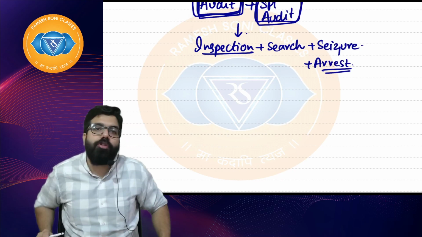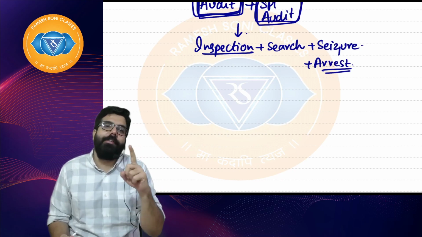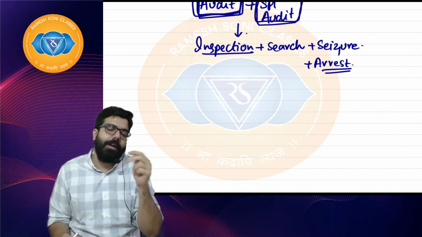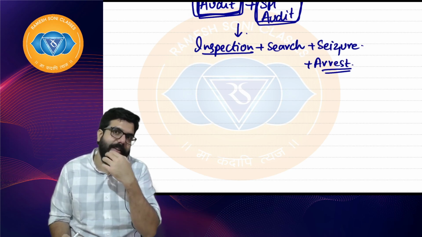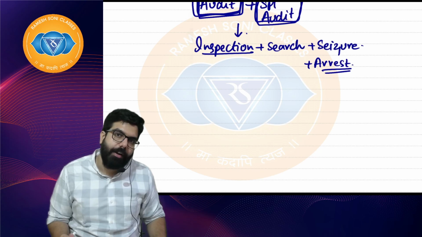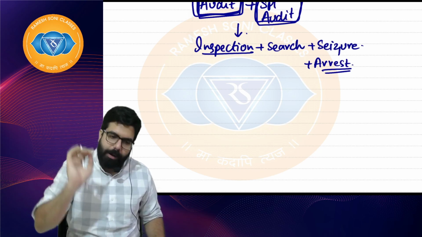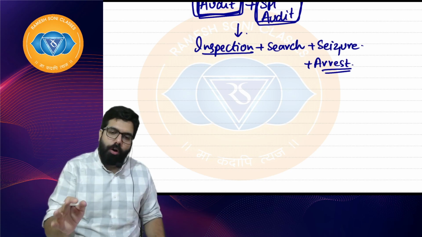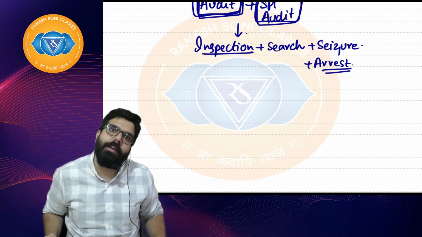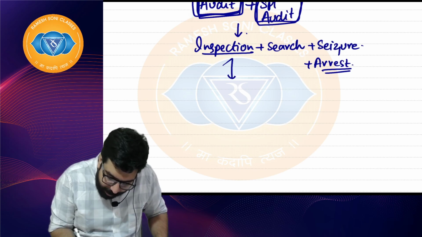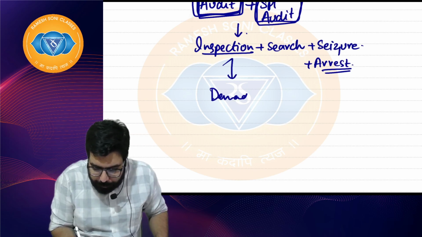They will give me an opportunity of being heard, and then they will tell, Ramesh, see, we had done audit, we had done special audit, or inspection, search, seizure happened, and you are found guilty. Now we will issue a notice, and if you want, you can make the payment before the notice also, or we will go ahead and raise a show cause notice, and then we will raise a demand. Basically what happens, demand order will come.